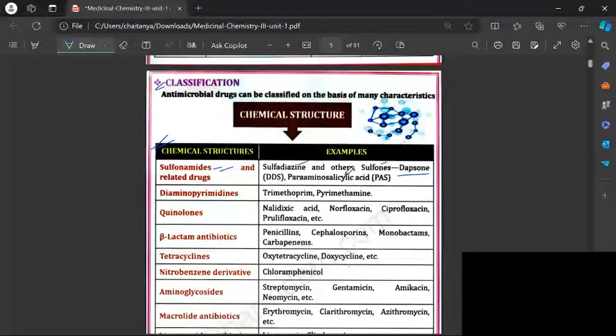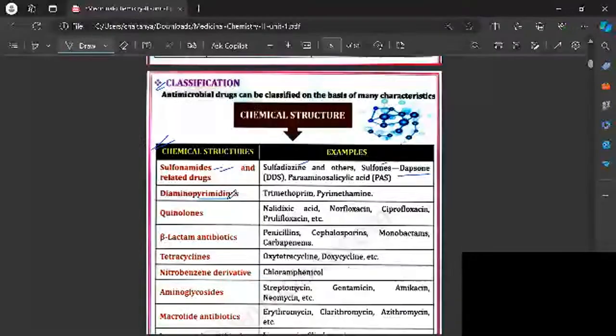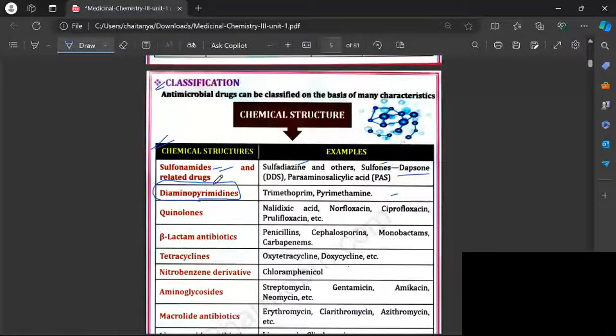Next, diaminopyrimidines, which means they contain a pyrimidine ring with diamino, which means NH2 groups. So we have trimethoprim and pyrimethamine. Sulfonamides and these combinations are used for different types of infections.